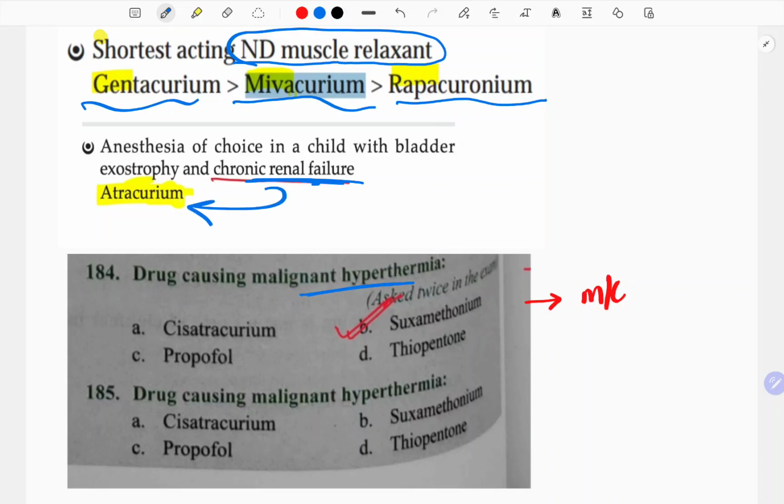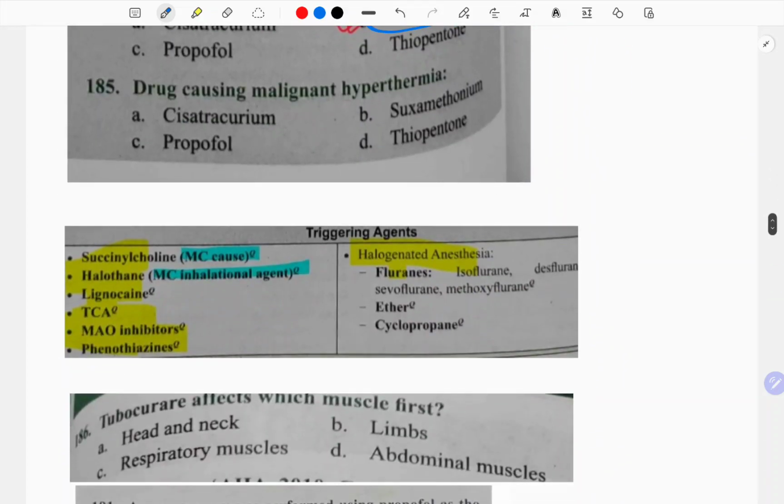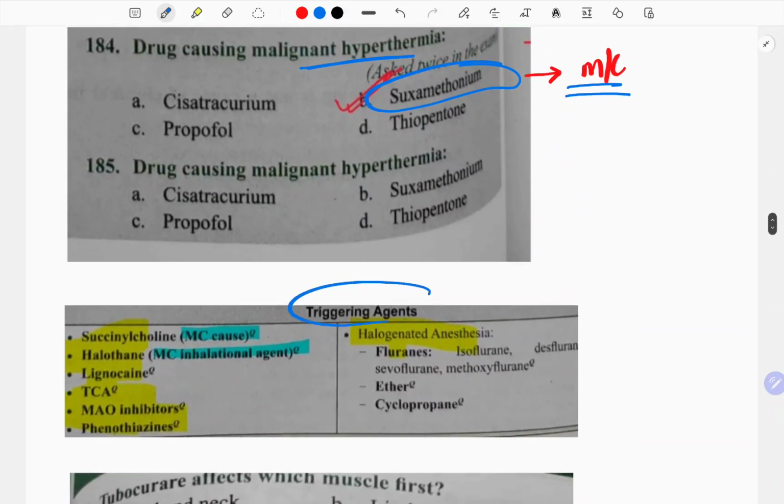Drug causing malignant hyperthermia is succinylcholine. That is the most common one. See, these are the drugs which actually are the triggering agents for malignant hyperthermia. The most common is succinylcholine and the most common inhalational agent is halothane. Now, on these only, the majority of the times, questions on malignant hyperthermia are asked. And then you can also mark lignocaine, MAO inhibitors and TCA and halogenated anesthetics. But remember succinylcholine from the anesthesia point of view. So succinylcholine will be the answer. Drug causing malignant hyperthermia will be this.